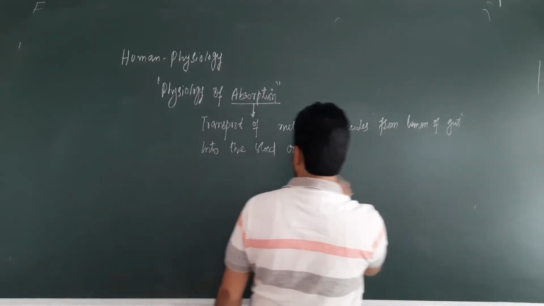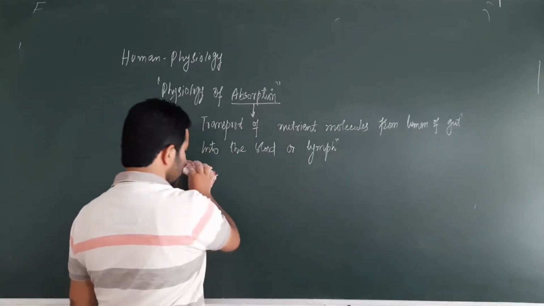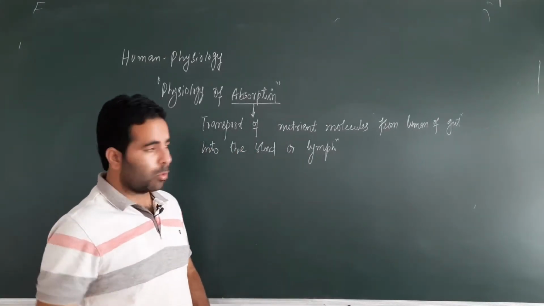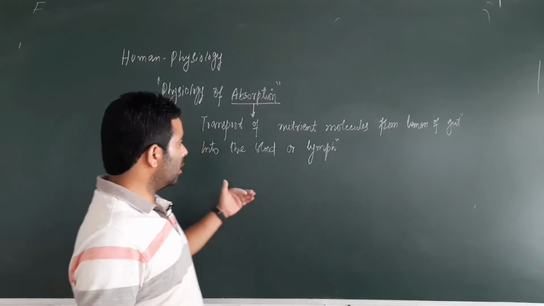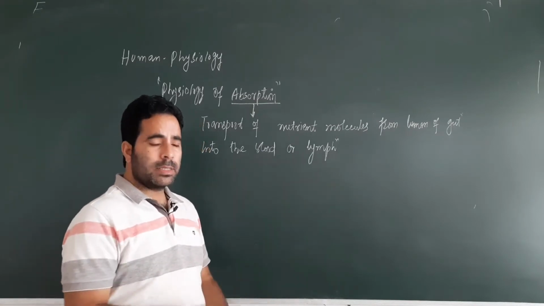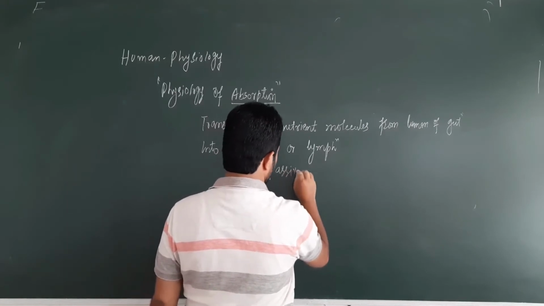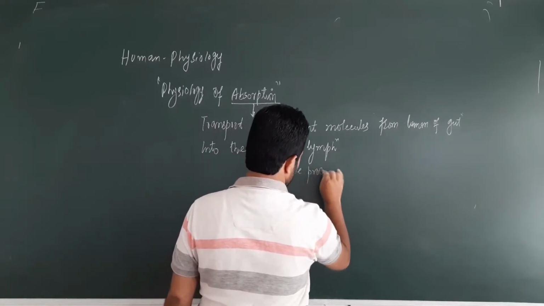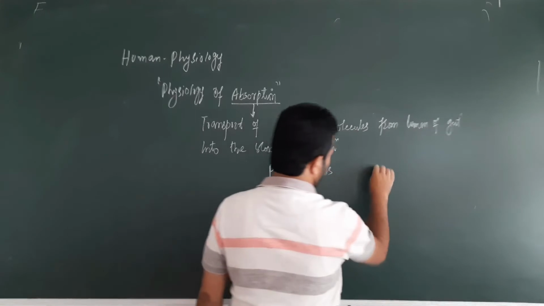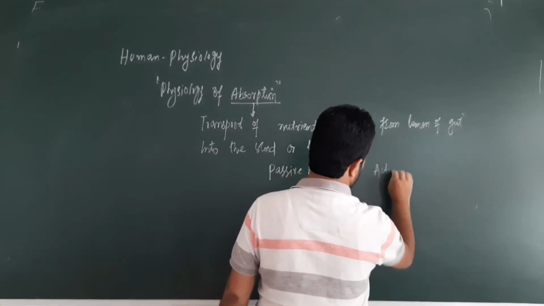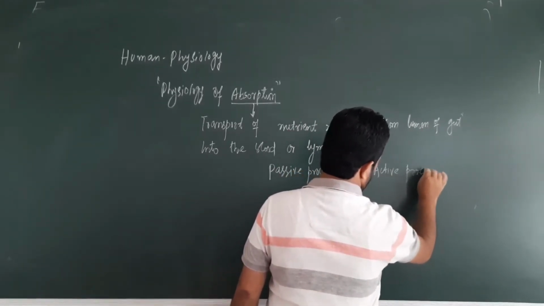So the process of absorption, where the nutrient molecules are transported from the lumen of the gut into the blood or the lymph, is either a passive process, passive transport, or it is an active process.